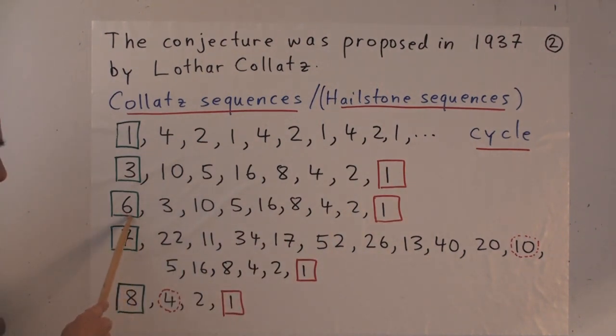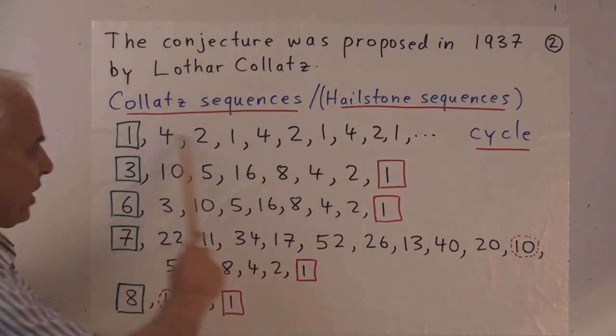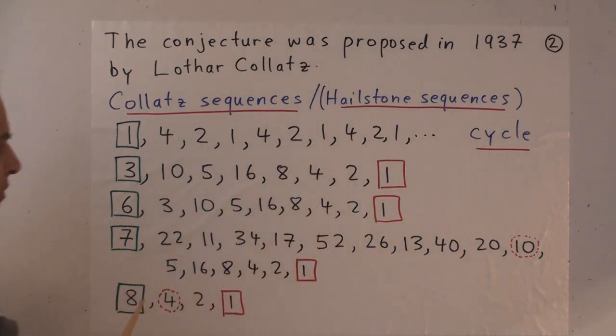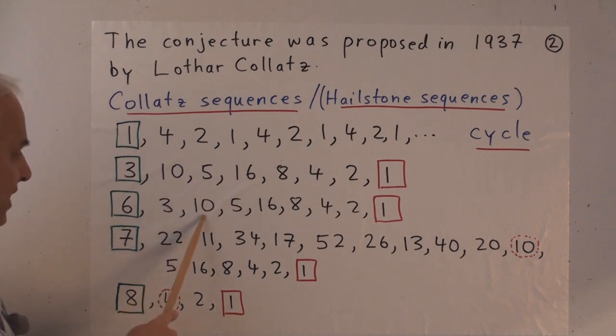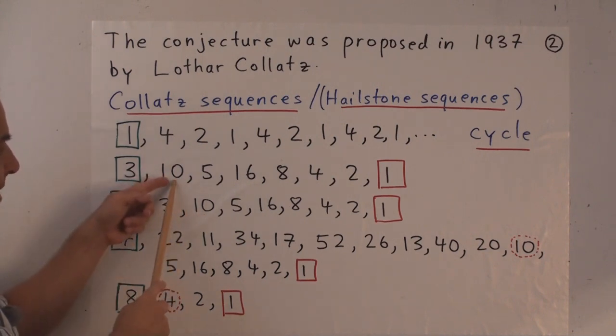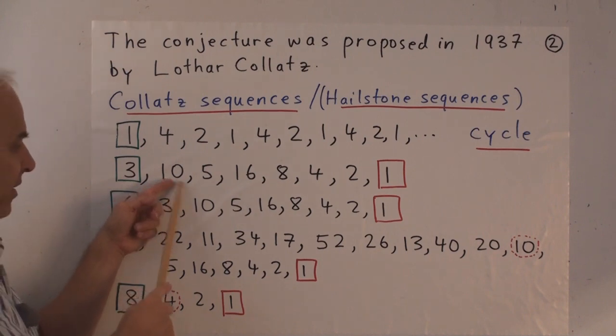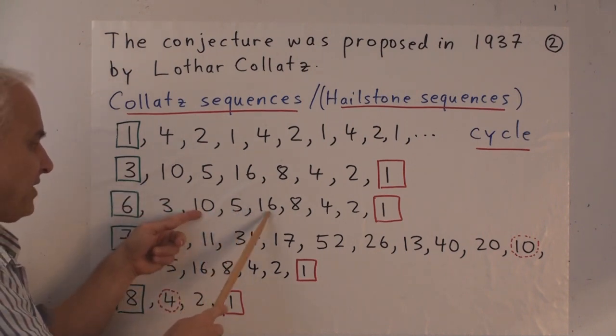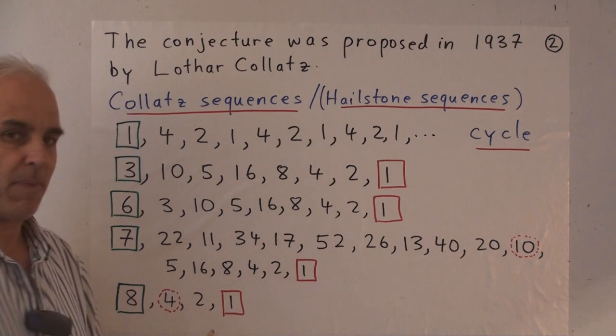The next number that we don't know about is 6. We know already what happens to 5 because it's already occurred in the previous list, and also 4. So with 6 it's even, so we divide by 2 first. Now we have an odd number, multiply by 3 and add 1 to give 10. And then we're in the same situation as before. So it's going to be the same: 5, 16, 8, 4, 2, and then we're back to 1.